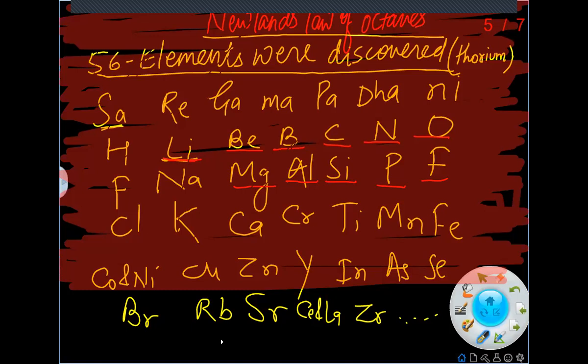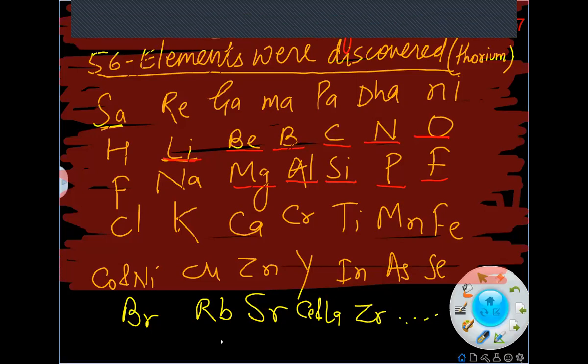You all may know about this music system. So he saw that the first and the 8th elements have the same properties, when the elements are arranged in increasing order. So he gave the law of octaves.